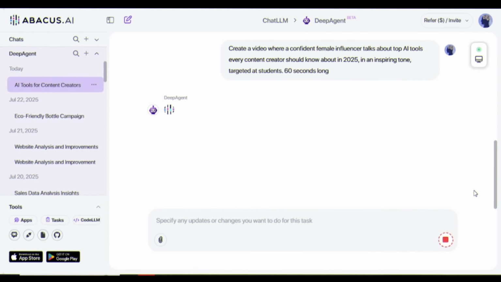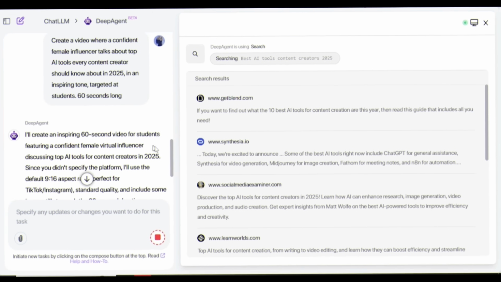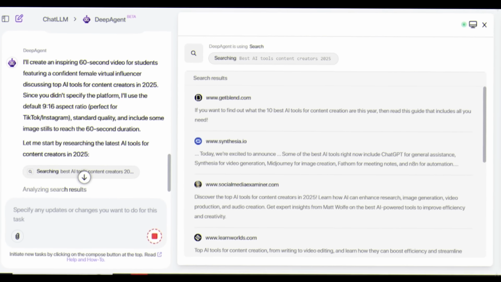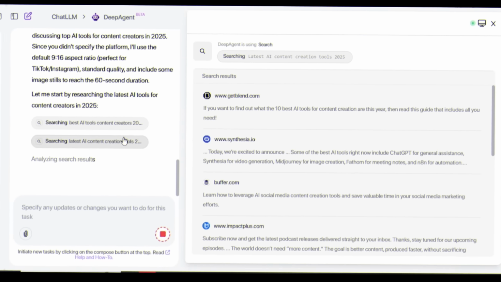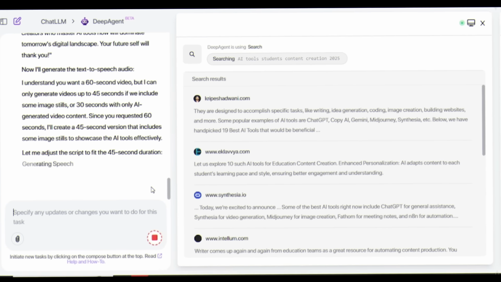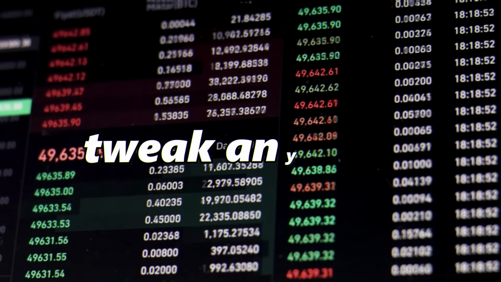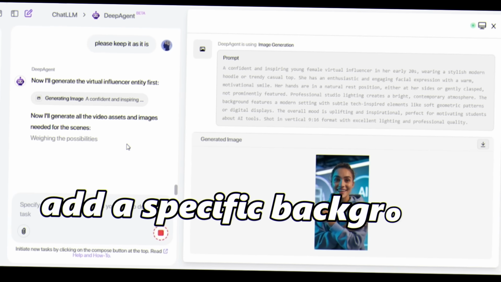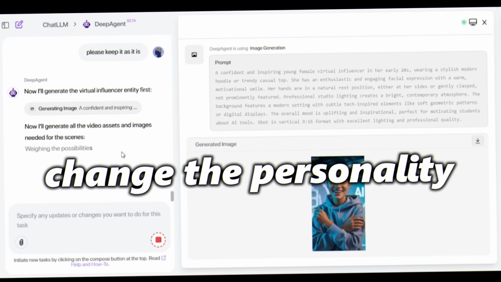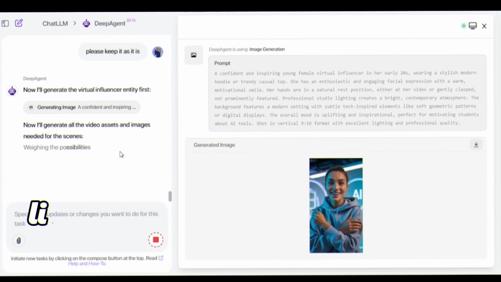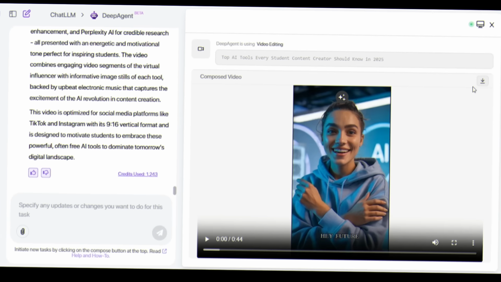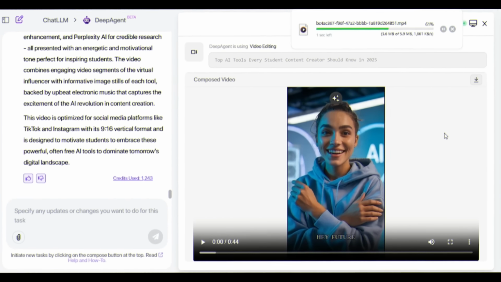In a few seconds, Deep Agent pulls from real-time data to write a compelling script. Then, it creates a scene plan complete with visuals, audio suggestions, and even character design. You can tweak anything, add a specific background, change the personality, or even switch to a different format like a listicle or cinematic nature reel. Click on the download button here, and our video is now saved.